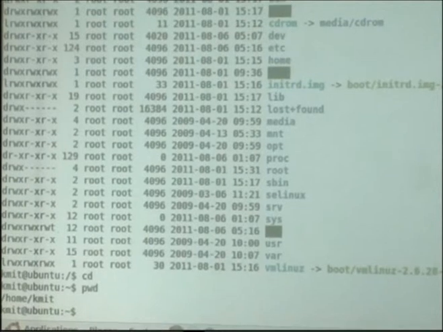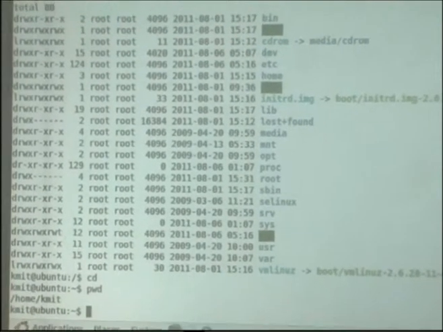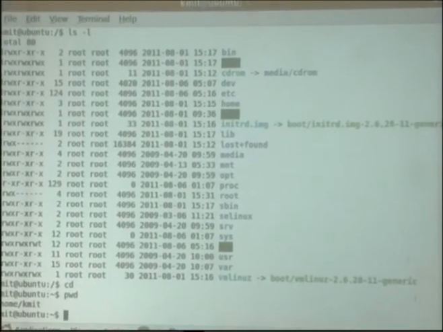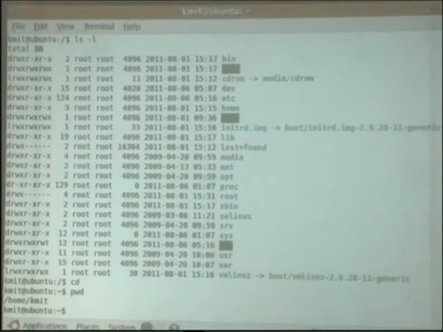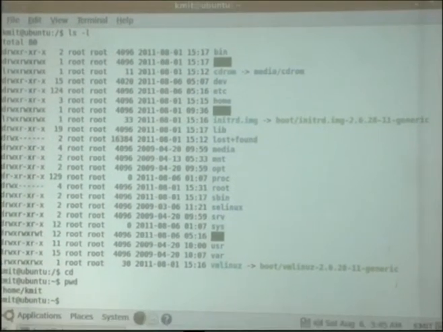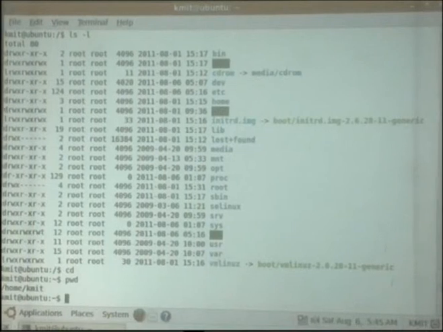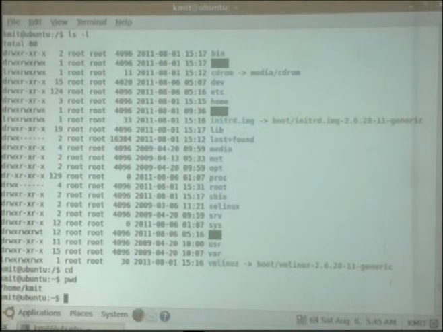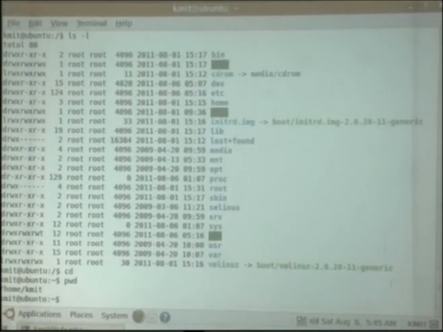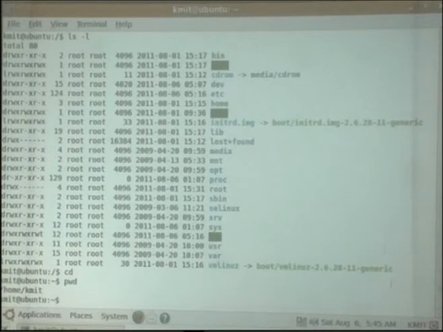I hope by this time you have understood how to create files and how to see them, how to create multiple files in a single shot, multiple directories in a single shot, and how to move from one directory to another directory. For moving from one directory to another, we will use the cd command followed by an absolute or relative path. We can even go to root and list the contents and all.